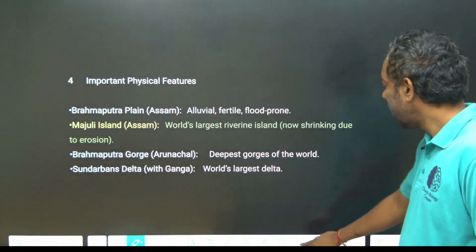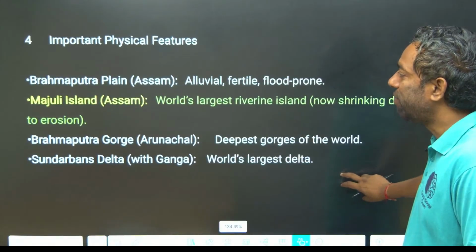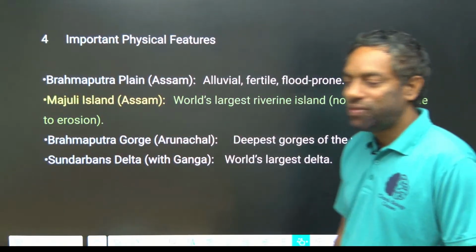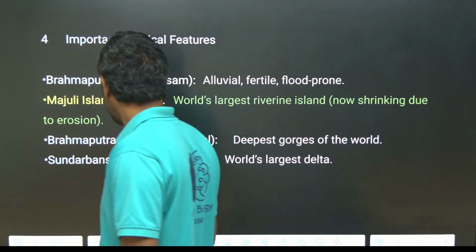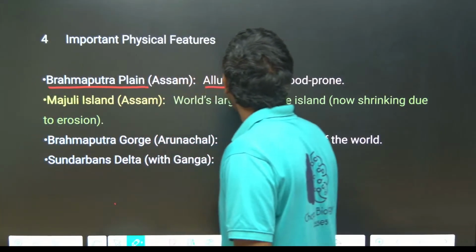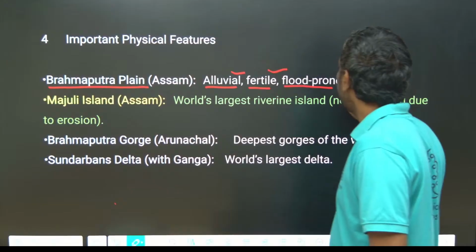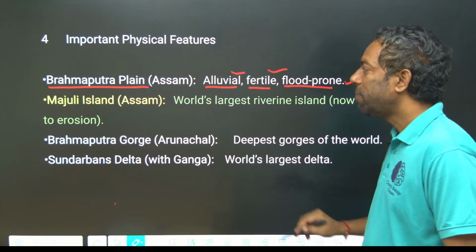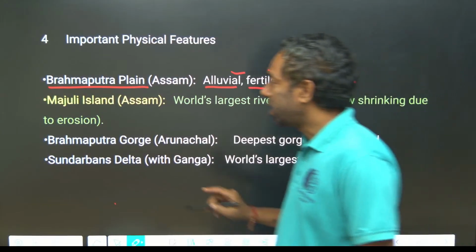Important physical features of Brahmaputra river. The Brahmaputra plain in Assam has alluvial soils, fertile soil, and is a flood prone area. This is important, guys.